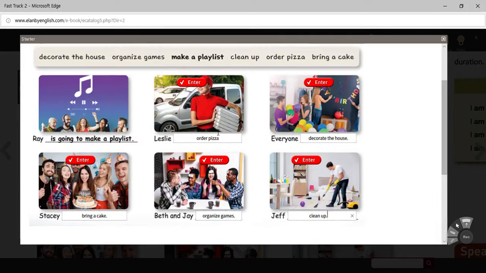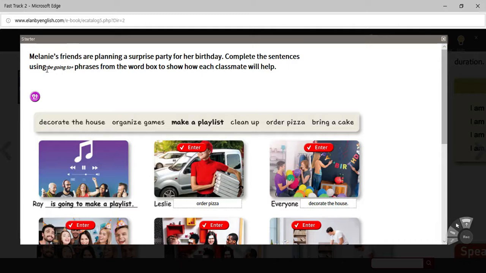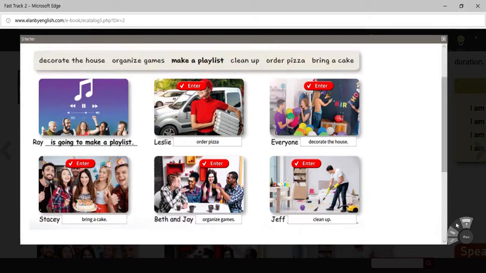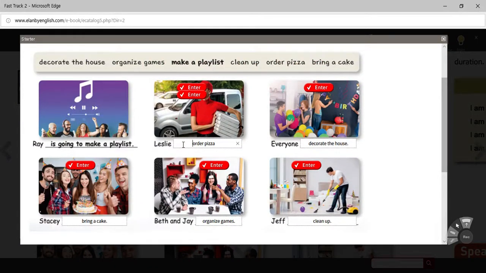Okay. Now, as it said in the instructions, we're going to use the phrase "be going to" in introducing each of these actions. Okay. So if Leslie, going to, the be verb is. So Leslie is going to order pizza. Oh, I'm going to redo it. Leslie is going to order pizza, period.